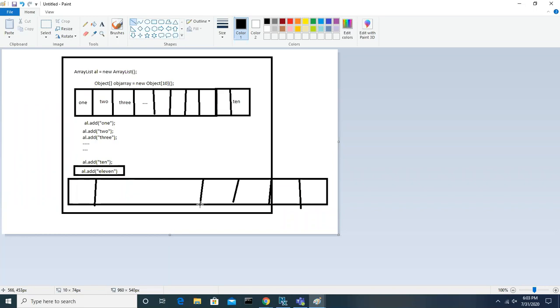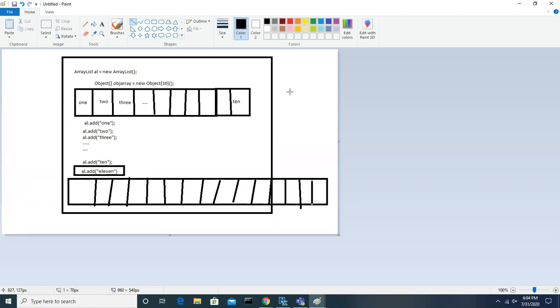So what it does internally, it will create a bigger array. Don't calculate the exact size of the box, guys. Just for our understanding: 1, 2, 3, 4, 5, 6, 7, 8, 9, 10, 11, 12, 13, 14, 15. That's it. Now we got the 15.